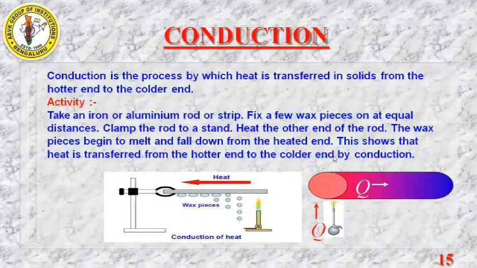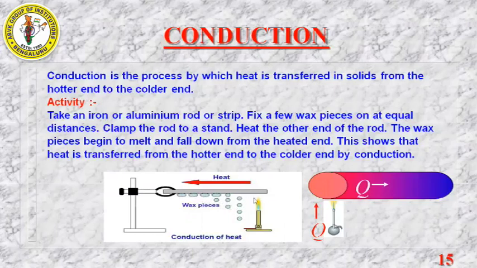So what is the activity all about? When you take a metal strip, it may be aluminium, it may be iron, correct? So take an iron strip, fix it to the stand, and take the candle wax and attach these wax pieces at equal distance on the metal strip.